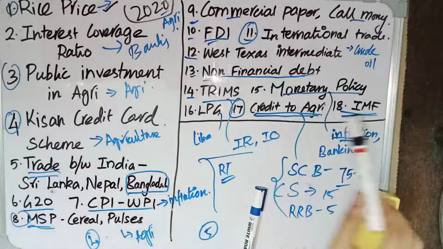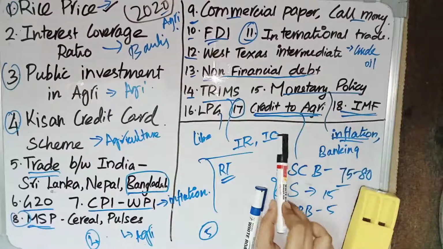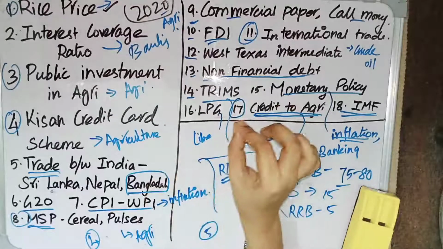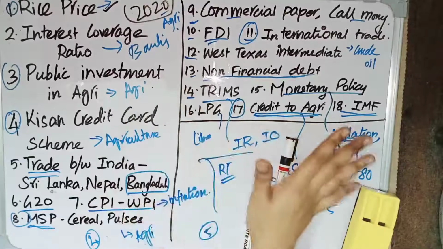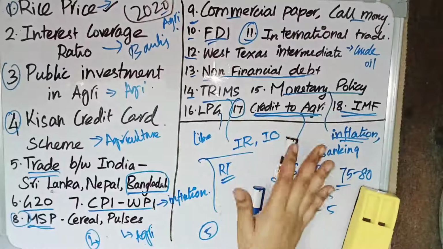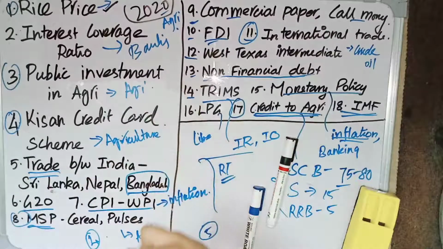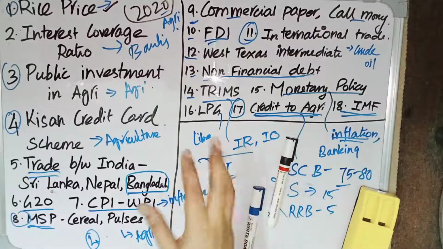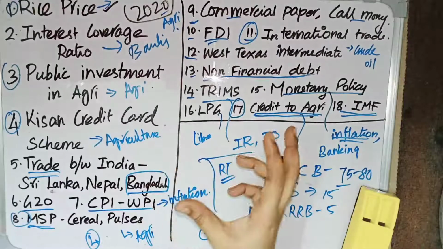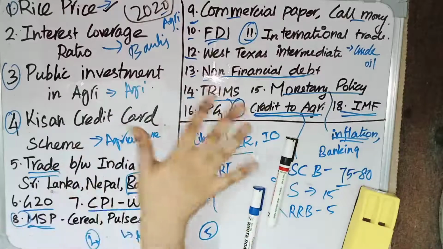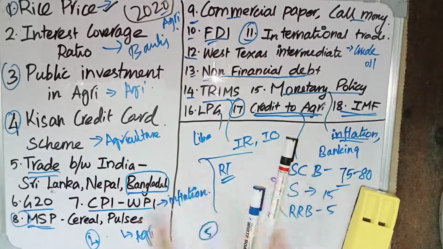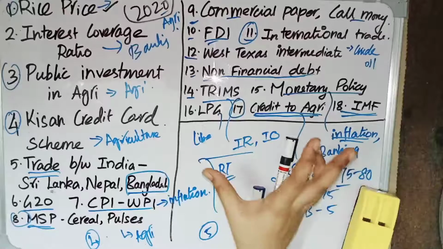Last year they asked around 18 questions, which means that in the upcoming year 2021 we can expect around 15 to 20 questions from Economy, which means around 20% of the questions can be from Economy. So we should give more focus on Economy. We can see the places from which questions were asked in the UPSC Civil Service Exam 2020. We are not going to solve the questions, but we are going to analyze how questions are asked from Economy.